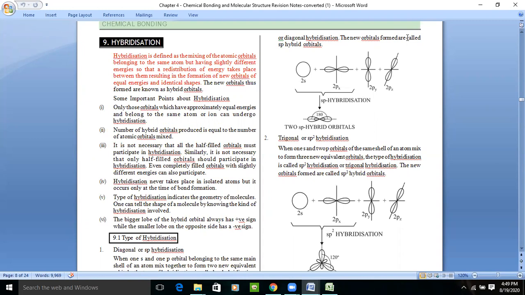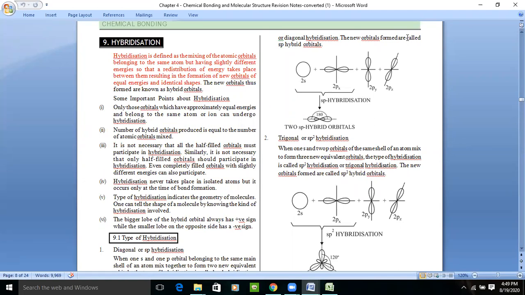So hybridization is defined as the mixing of atomic orbitals belonging to the same atom but having slightly different energies, so that a redistribution of energy takes place between them, resulting in the formation of new orbitals of equal energy and identical shape.